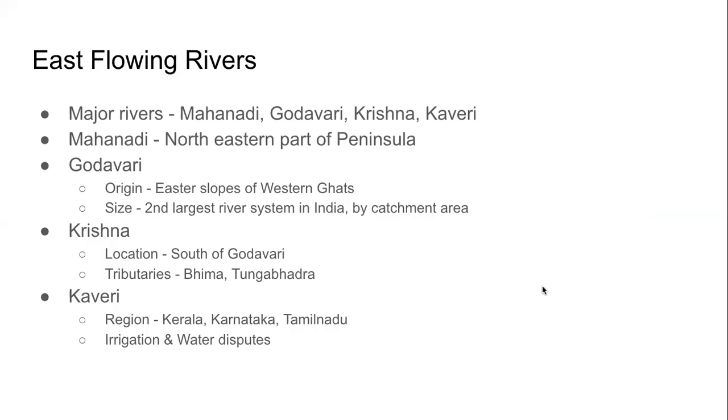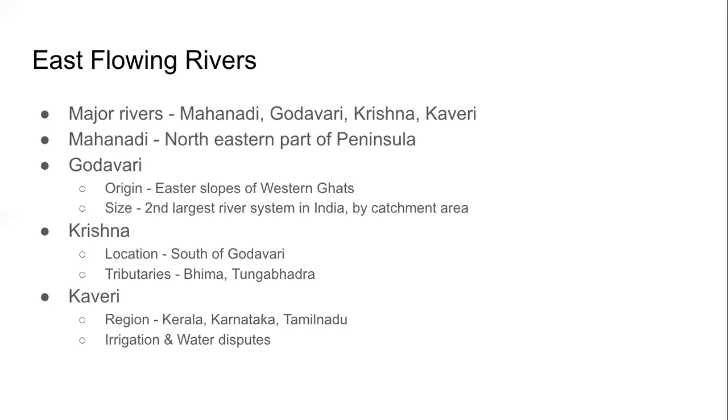Now, when we come to eastern flowing rivers, they are longer and there are many more also. The main rivers are the Mahanadi, Godavari, Krishna, Kaveri, from north to south. Mahanadi, Godavari, Krishna, Kaveri. Mahanadi is in the northeastern part of the peninsula. Look at the map, find it. It's flowing from west to east. And it is draining into Bay of Bengal.